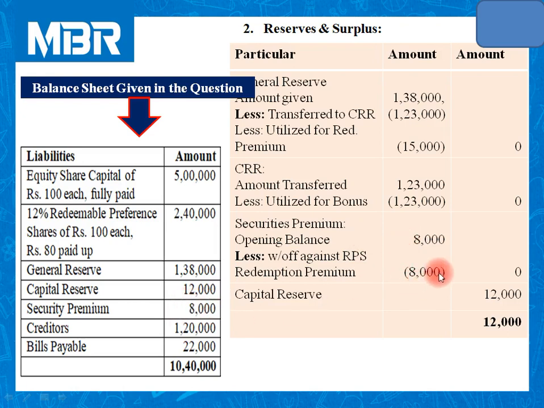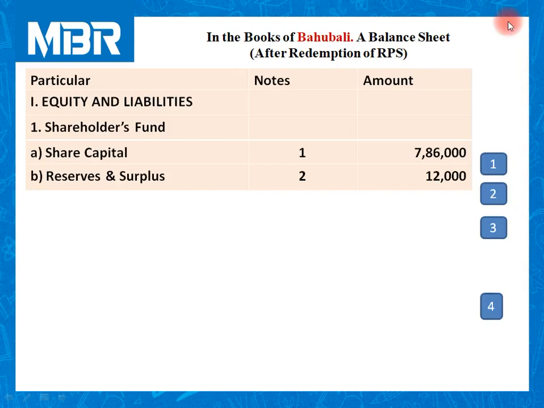We have utilized these 8,000 in order to write off RPS redemption premium. Step number 4, you can refer for the confirmation of the figure. So 0. And last but not least, we have capital reserve of rupees 12,000. There is no other effect in capital reserve. So 0, 0, 0 and 12,000. So total amount of reserves and surplus inserted in the balance sheet is rupees 12,000.